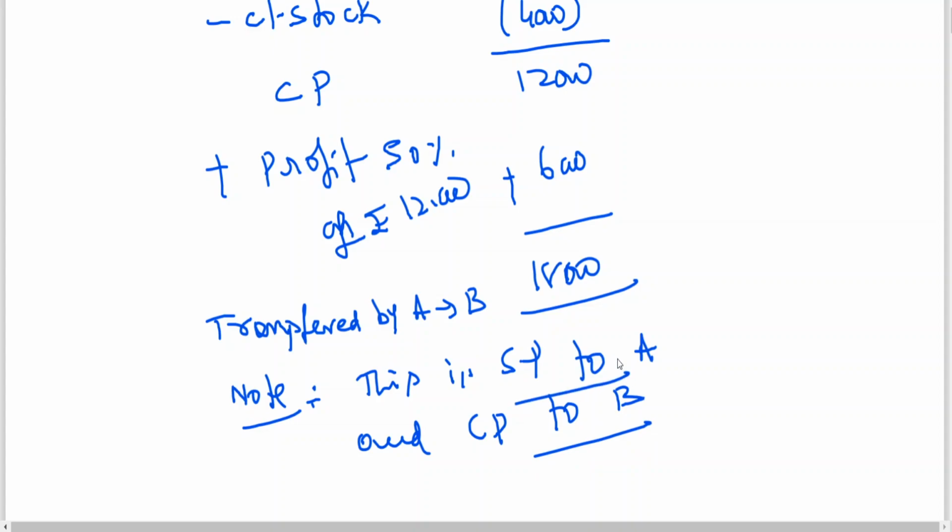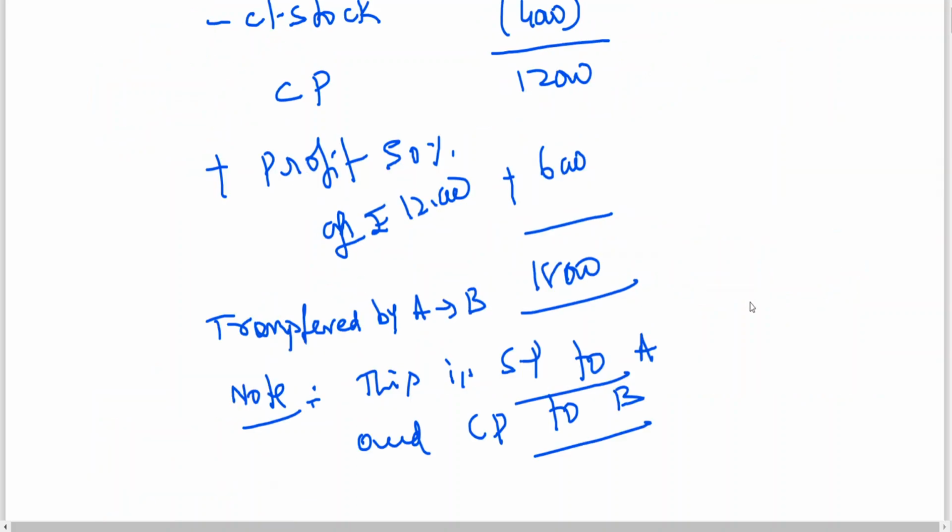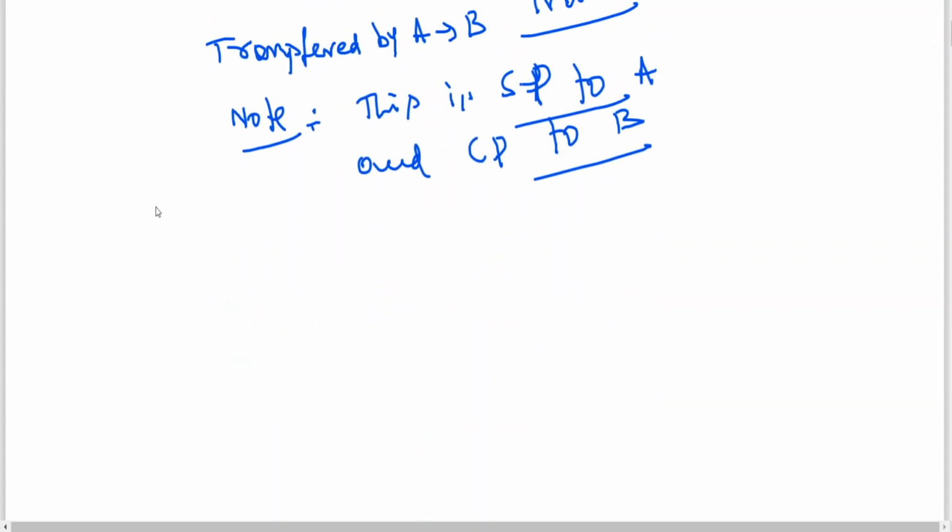Clear to all of you? This is what he meant to say about it. Stock at cost to the department concerned. Cost to department means for B it is cost price only. For A it is which percentage? Selling price. Okay. And similarly, we also need to find out working note number 2.